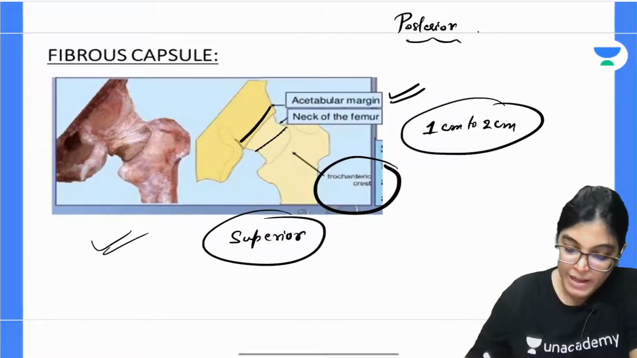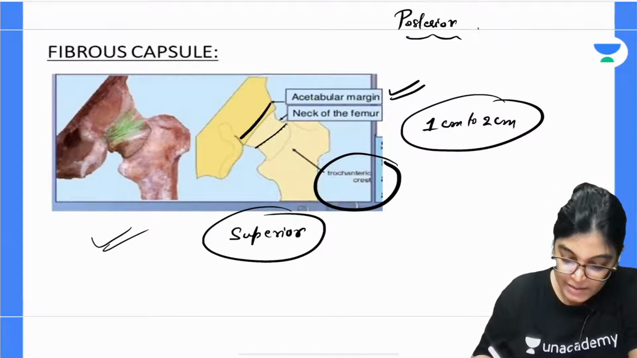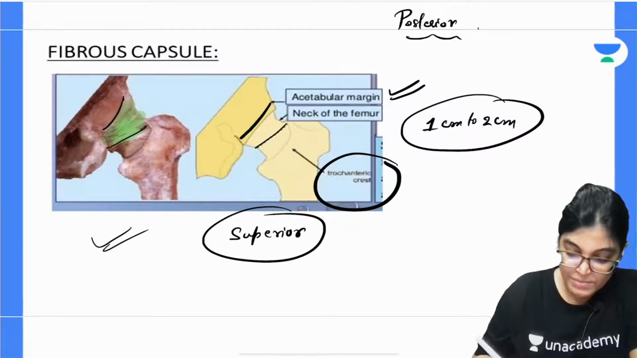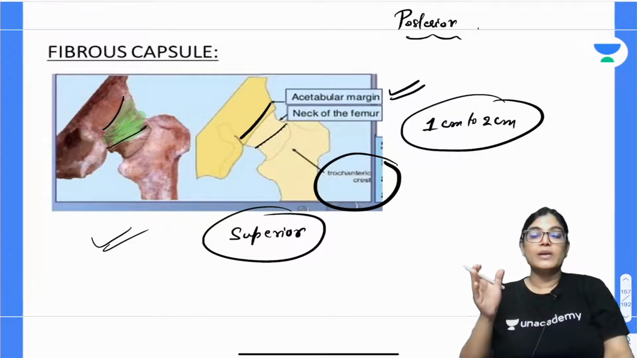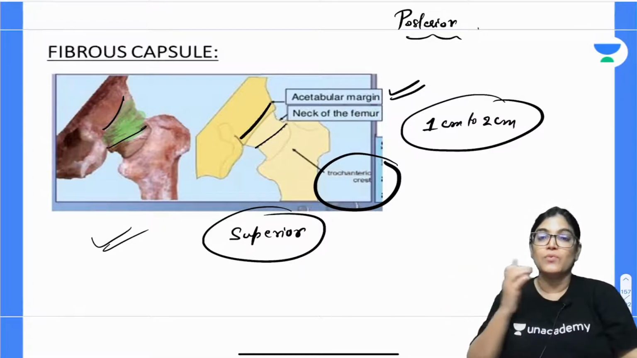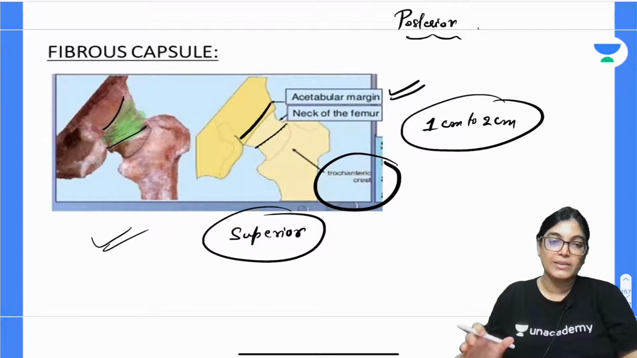So this is how, and here you can see this exactly is the fibrous capsule, which is not exactly on the intertrochanteric crest posteriorly, but its attachment is lying 1 to 2 centimeters above the intertrochanteric crest.